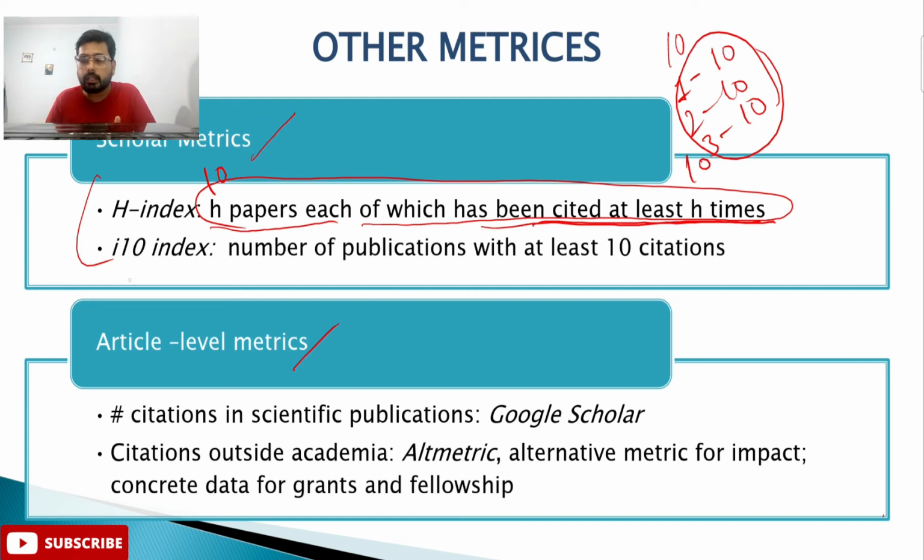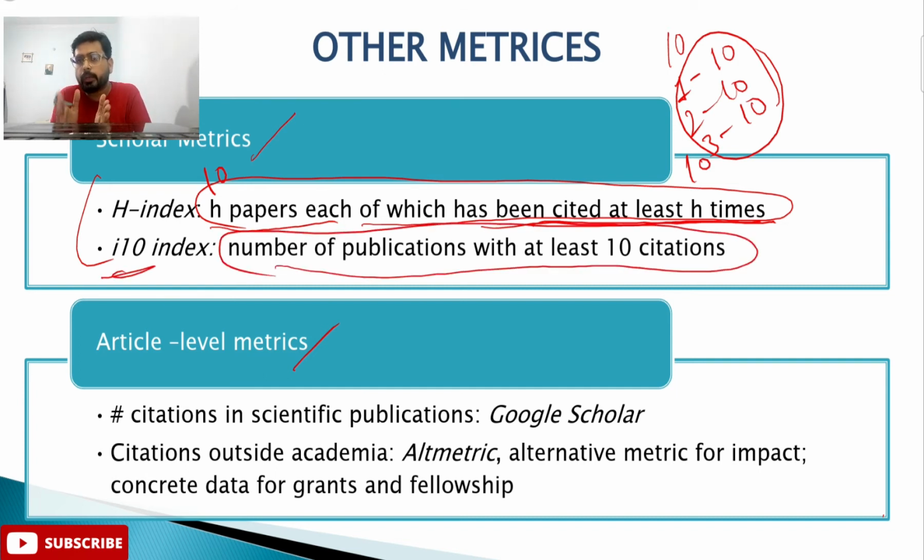This is a very good statistical tool, or statistical data, to determine the quality of that particular individual's research. And let's talk about the i10 index. What is the i10 index? It is the number of publications with at least 10 citations. So if a particular individual has, let's suppose, 20 papers in good impact factor journals, and out of these only 10 papers have at least 10 citations.